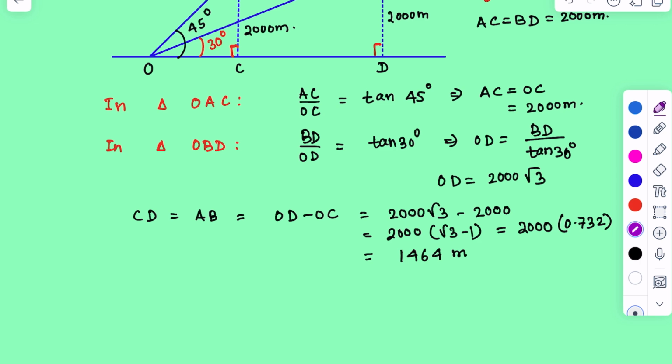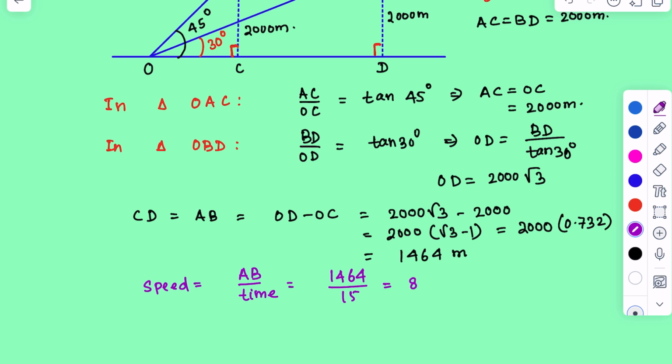Now we have to calculate the speed. Speed is equal to distance by time, that is AB by the time taken. Time taken is 15 seconds. AB is equal to 1464 divided by 15 seconds.